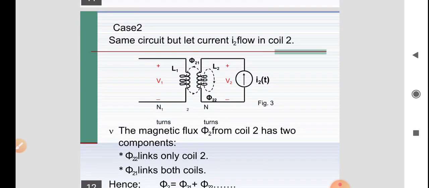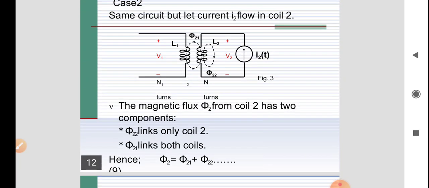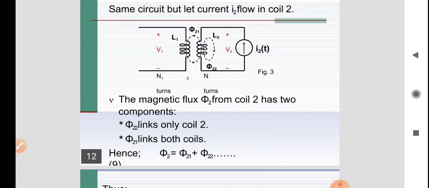Now we apply current I2 to coil 2, flowing through L2. It generates some flux, phi 22, due to the I2 current. This inductance is called self inductance.